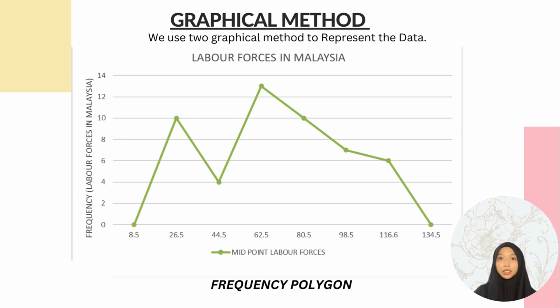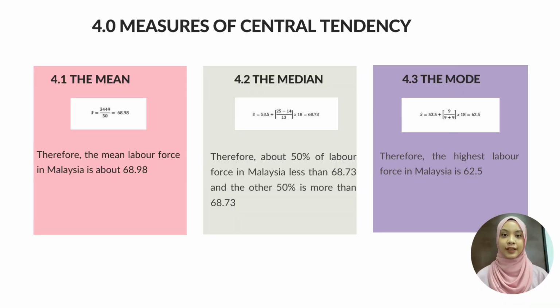Now, we move on to the second graph. We use the frequency polygon graph to represent the data. The frequency polygon shows a line graph that emphasizes the continuous change in frequencies. As you can see, this graph shows the increase and decrease in the line. Next, the measure of central tendency. The first is the mean. The mean value is 8.98. Next, the median value is 8.73. Lastly, the mode is 2.5, which is the highest labor force in Malaysia.